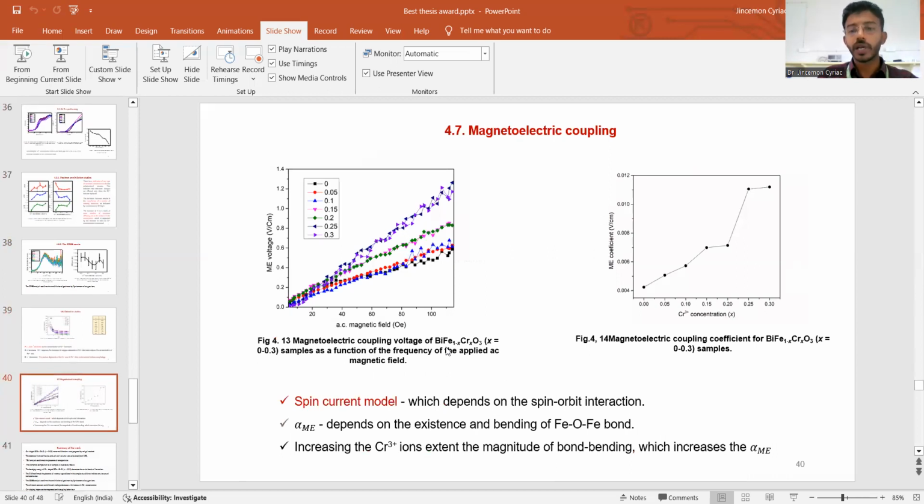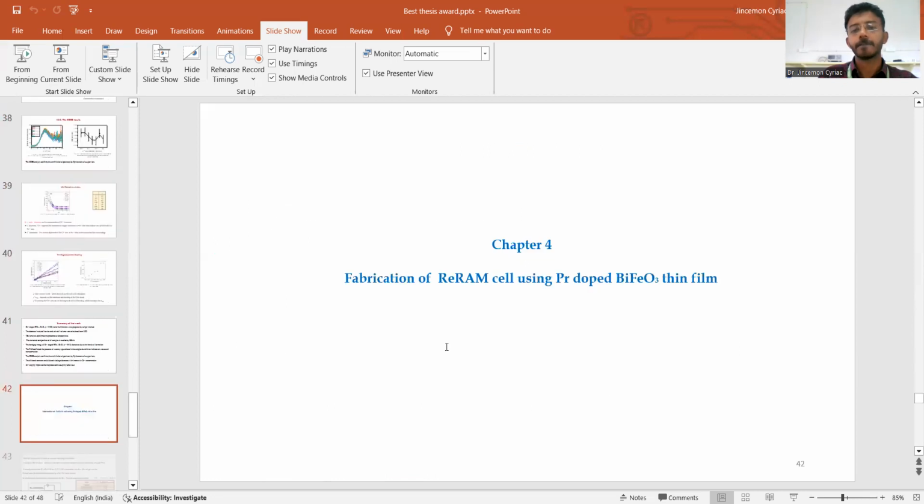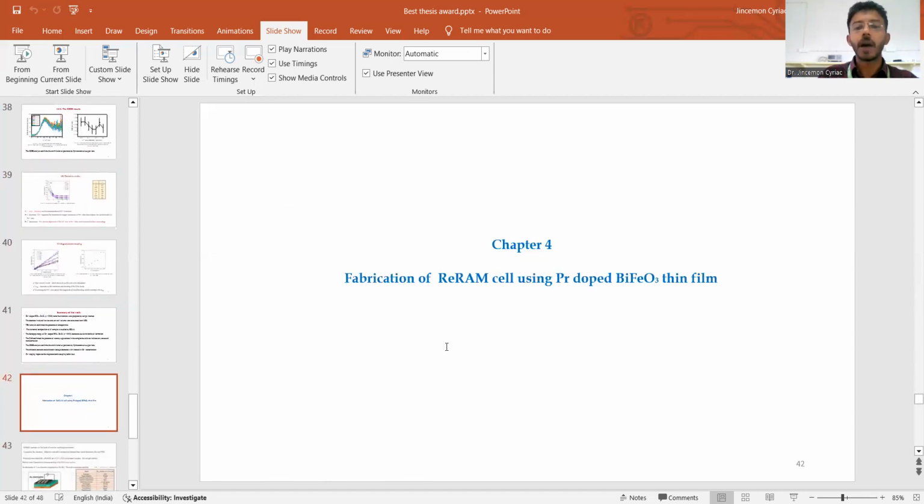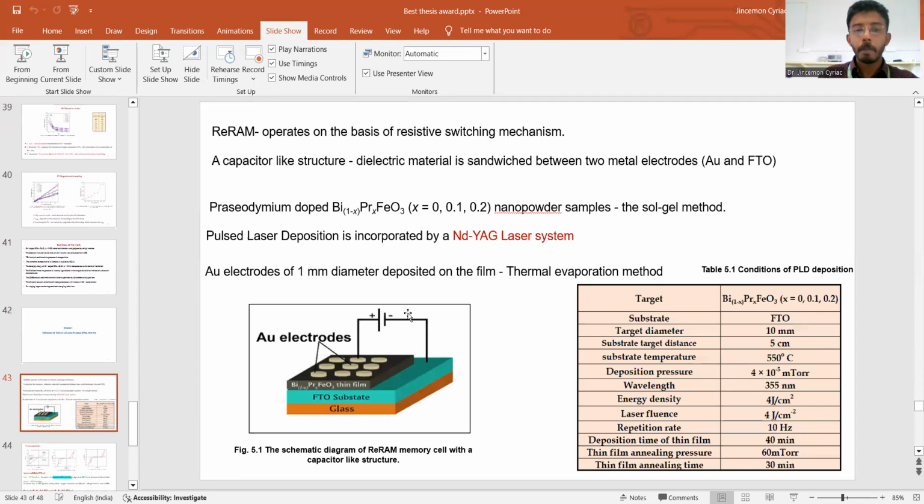Magnetoelectric coupling property is also increased by doping at the A site or B site, that is the Bi site or Fe site. Here also some spin current is developed within this material and the magnetoelectric coupling property is enhanced. Finally, I studied the application of this work, where I present the formation of a thin film by pulsed laser deposition. The thin film chosen is praseodymium doped Bi1-xPrxFeO3 for the concentration x equal to 0.1.